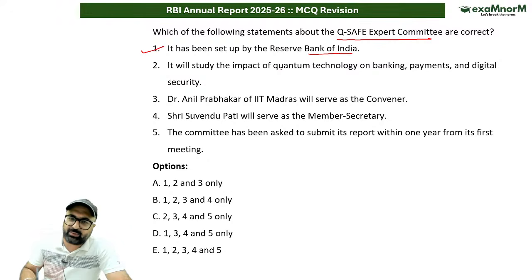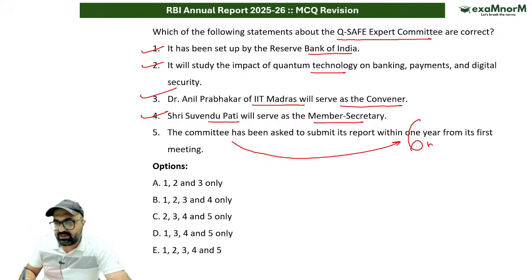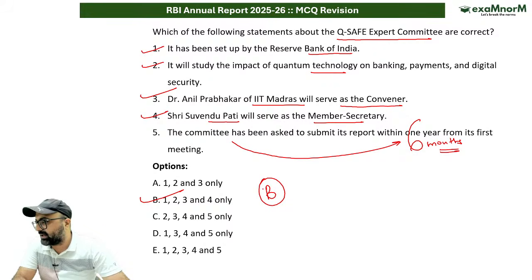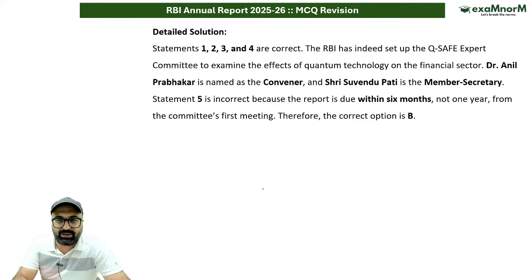This is correct. It will study the impact of quantum technology. Correct. Dr. Anil Prabhakar of IIT Madras will serve as the convener. Correct. Shri Suvendu Pati will serve as the member secretary. Correct. The committee has been asked to submit its report in 6 months. So statement B is correct, but the last statement is incorrect. Here the timeline is not 12 months. The timeline is 6 months. I hope it is clear.